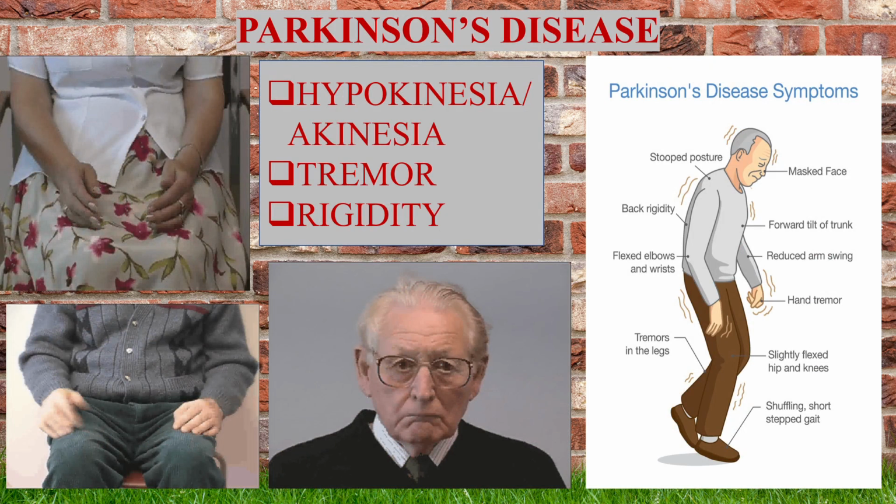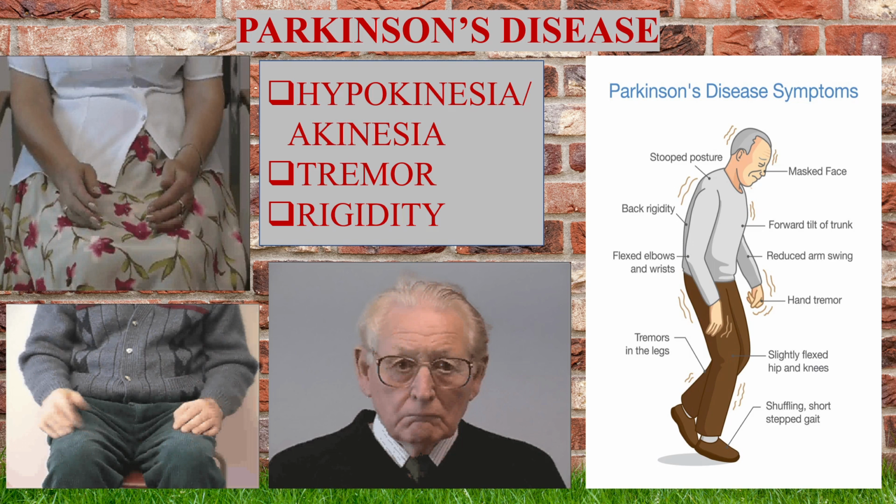In Parkinson's disease, the substantia nigra at the level of the midbrain is the target. Substantia nigra is for synthesis of dopamine. If there is a lesion at that level or there is less synthesis of dopamine, it will ultimately result in Parkinson's disease. The classic example is Parkinson's disease.